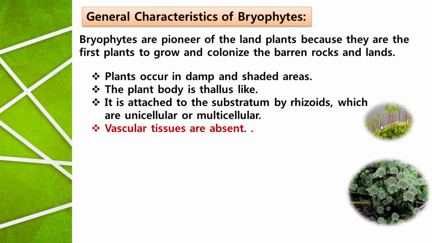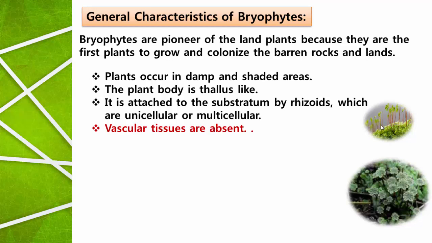Bryophytes are the pioneers of the land plants because they are the first plants to grow and colonize barren rocks and lands. A very interesting and important point. Before bryophytes, algae were the group of plants evolved in the plant kingdom. So before the bryophytes, which group was present on the earth? It is algae, but all the algal members are aquatic in habitat, that means they grow in water bodies.